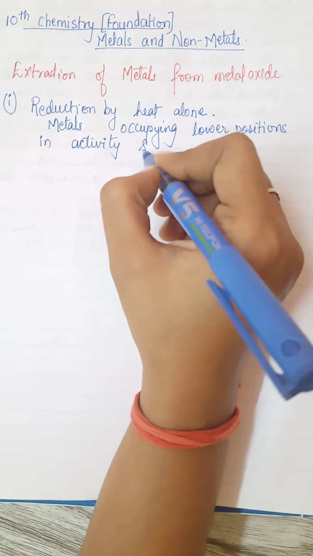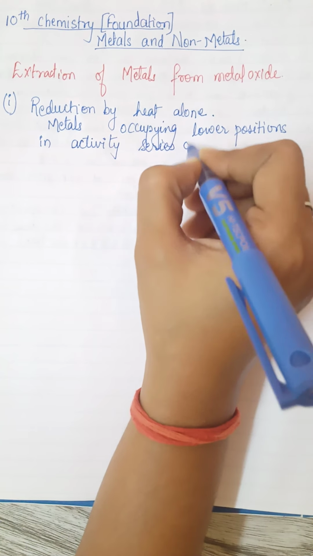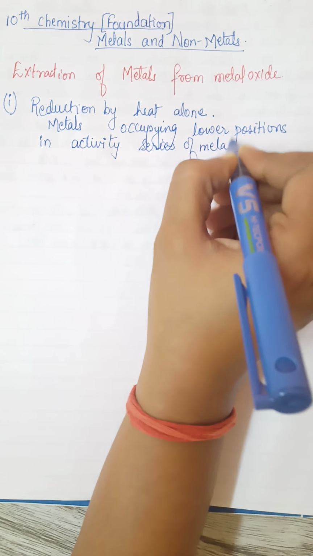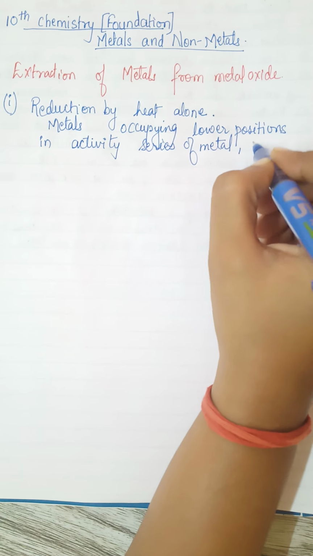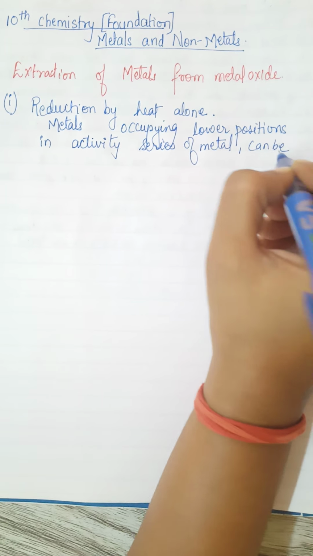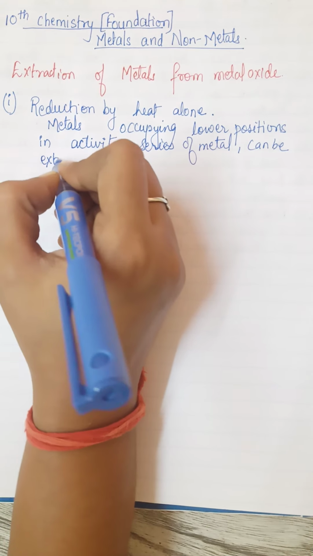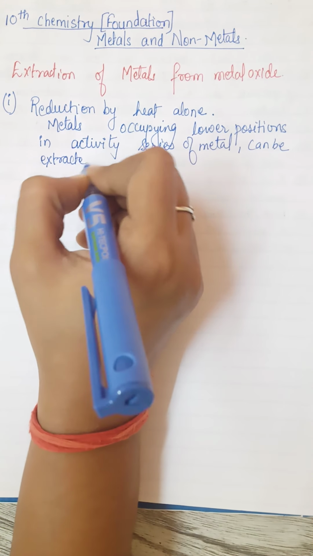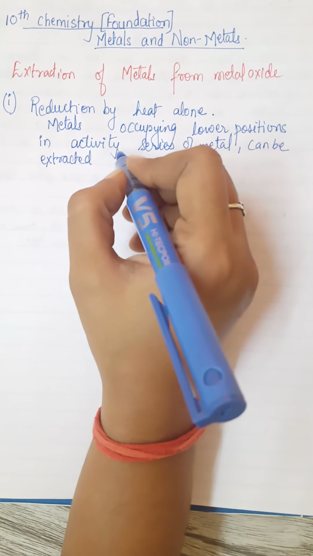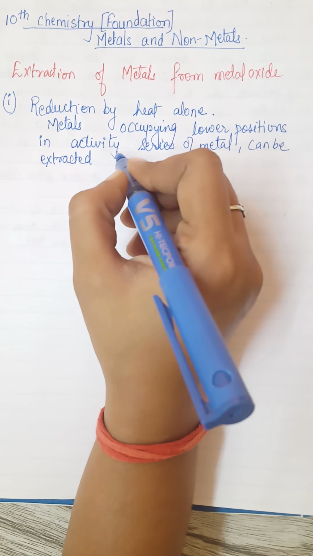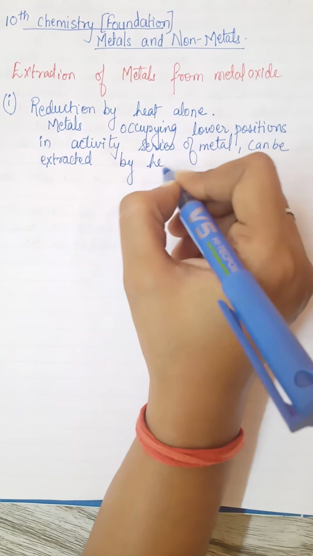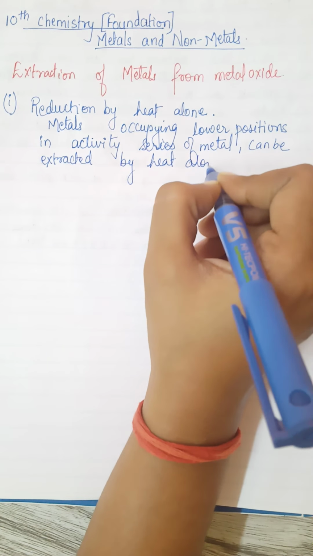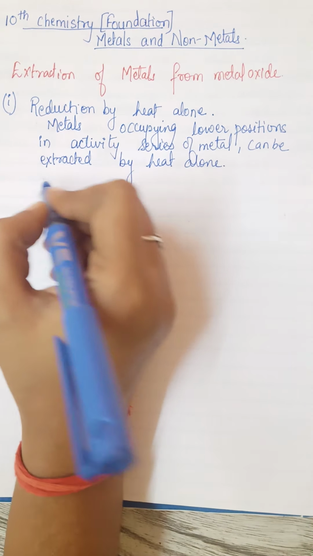Metals occupying lower position in the activity series of metals can be easily extracted by this method, by heat alone.